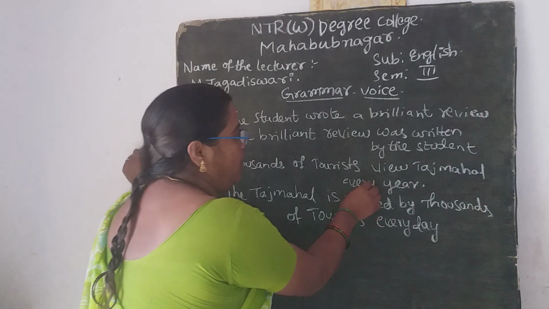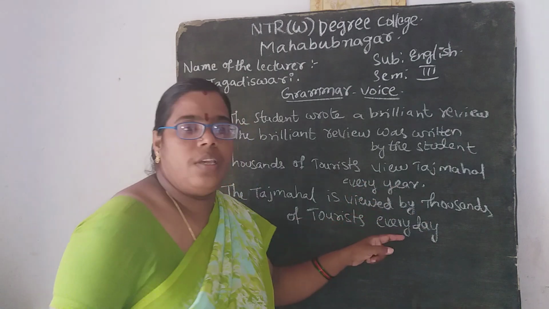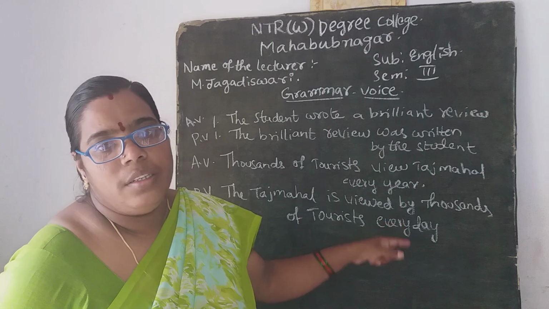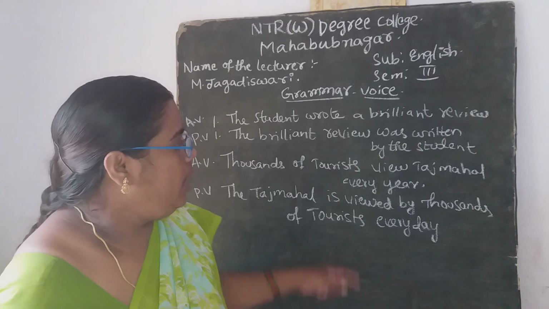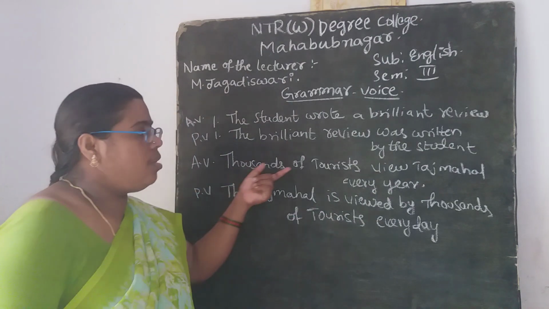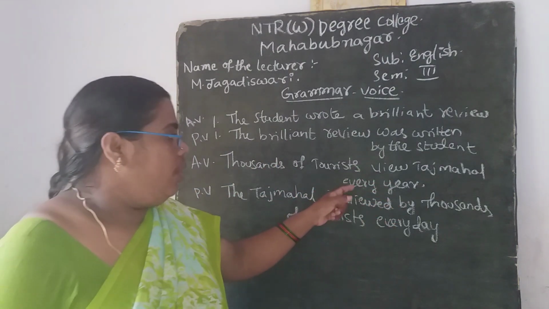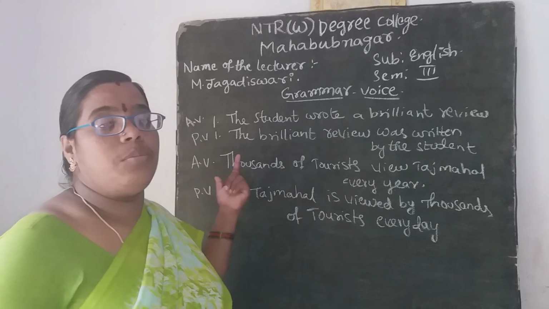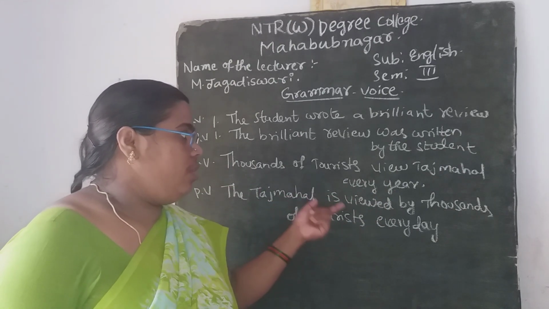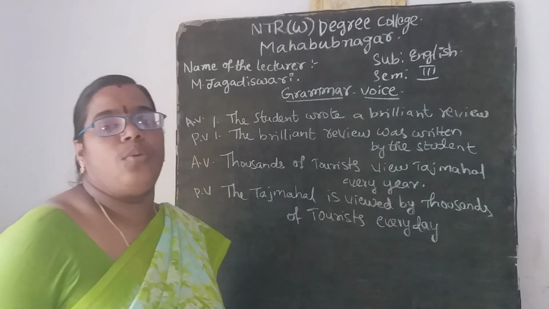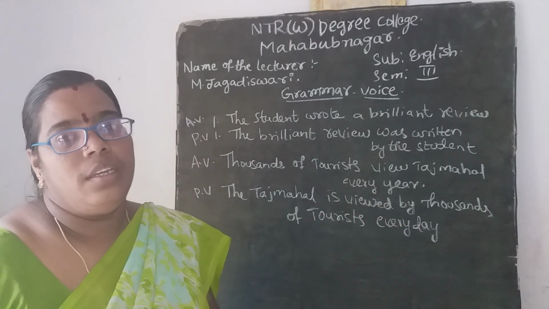So this every year is converted to every day. So you can see how the changing of the sentence is going to be done. Thousands of tourists view Taj Mahal every year, and in the passive voice, the Taj Mahal is viewed by thousands of tourists every day.